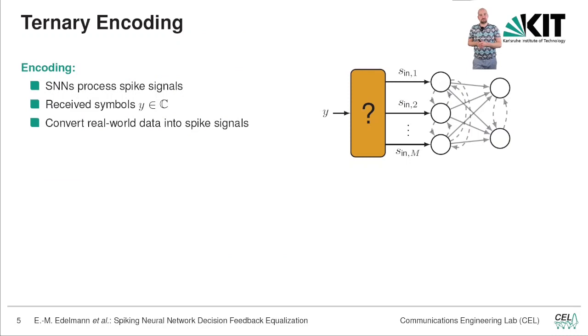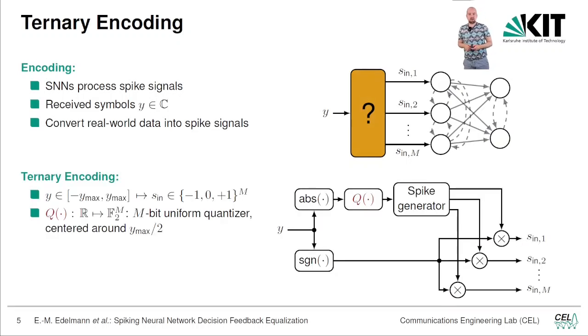One question is, since we talked about spikes now, so we put spiking neural networks, process spikes, we somehow need to encode the information, the received symbols Y element C, into spike signals. So somehow we need to find this orange block where we have the Y, and then we get some spike signals out. In this presentation, we want to propose ternary encoding.